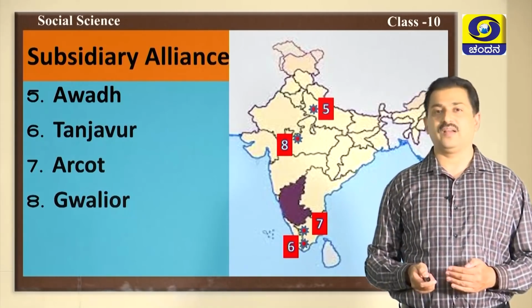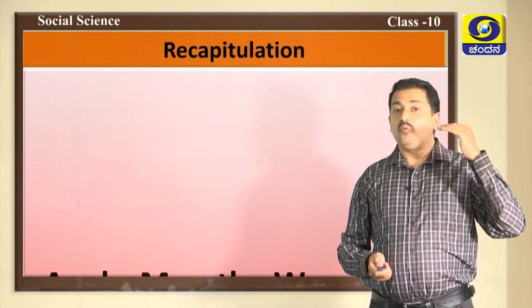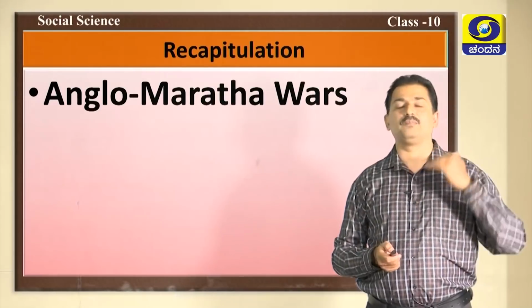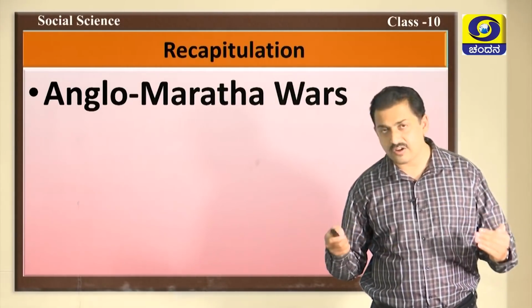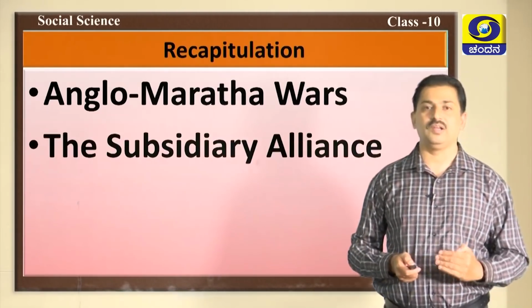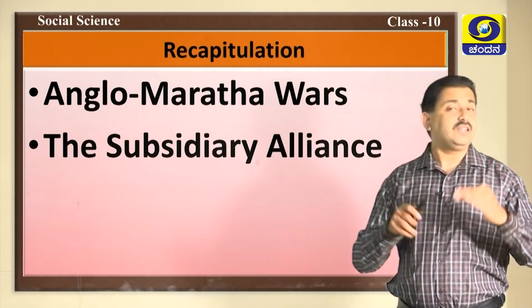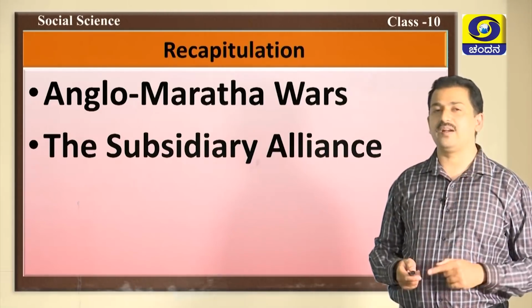Now, it is the time for recapitulation. What all we learnt in this unit? In this part 1 of the second lesson, the extension of British rule, you learnt about Anglo-Maratha wars and also about the subsidiary alliance. In the Anglo-Maratha wars, you learnt only the first Anglo-Maratha war.